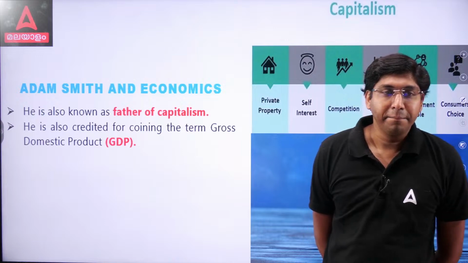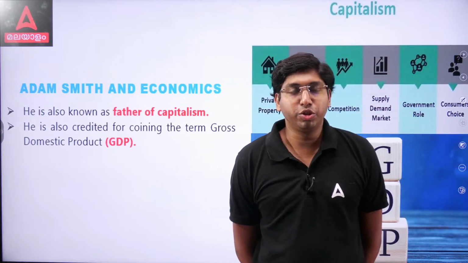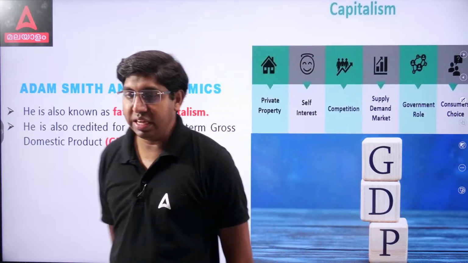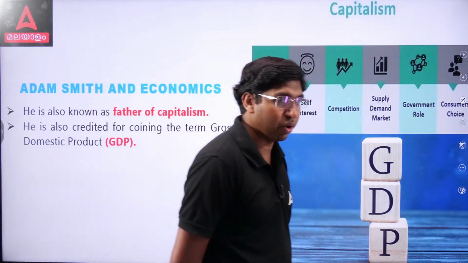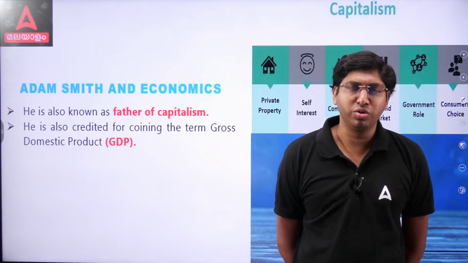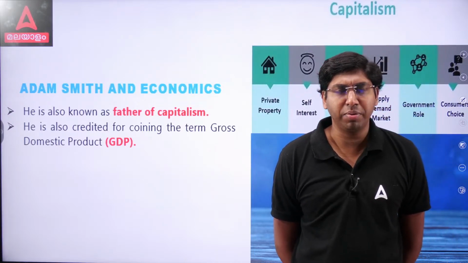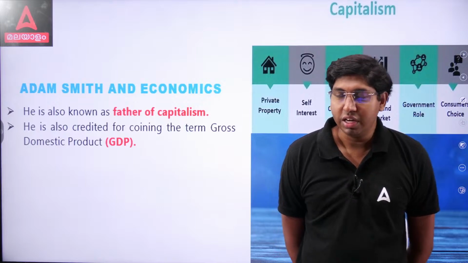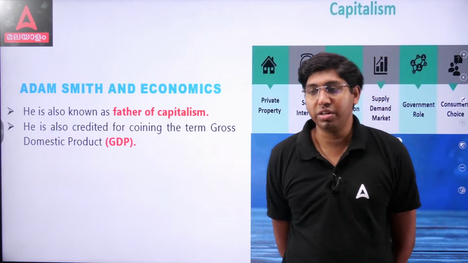So, Adam Smith is also credited for coining the term GDP, gross domestic product. He is considered father of capitalism, father of modern economics or economic thought, and also gross domestic product. Regarding capitalism, we will deliberate it later.